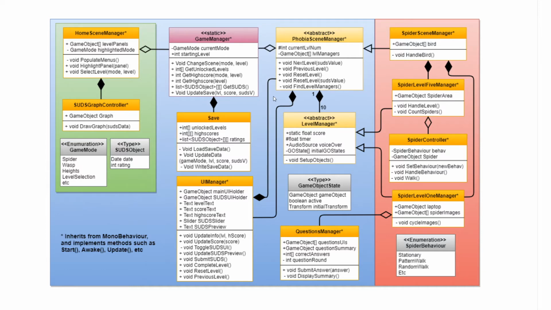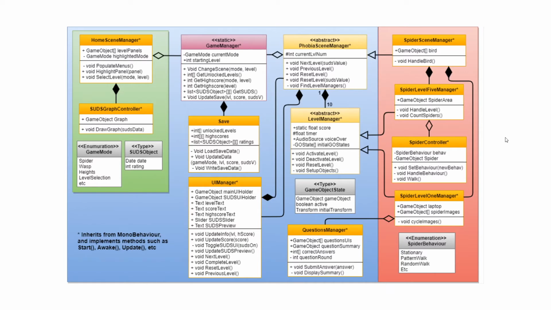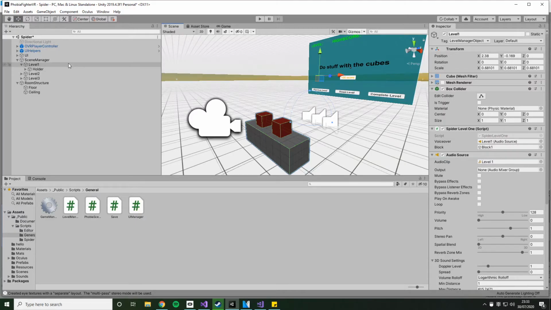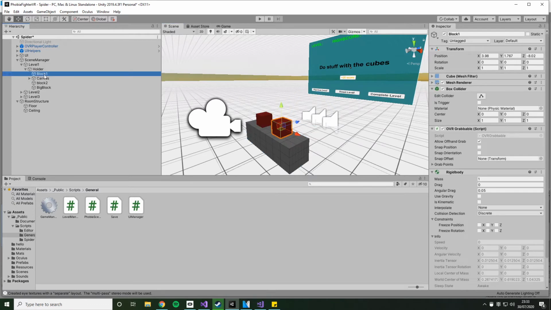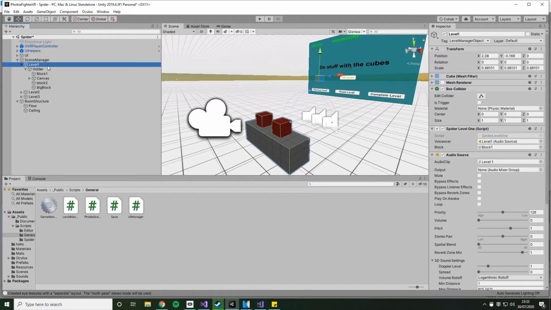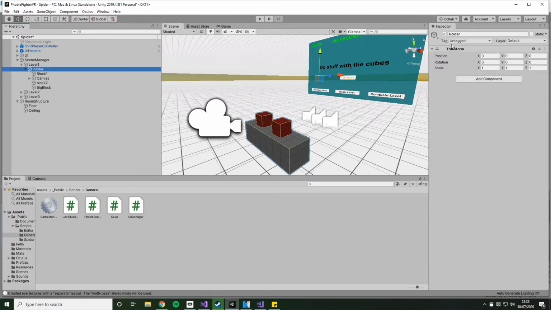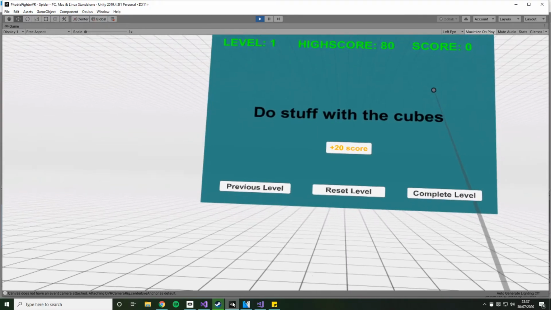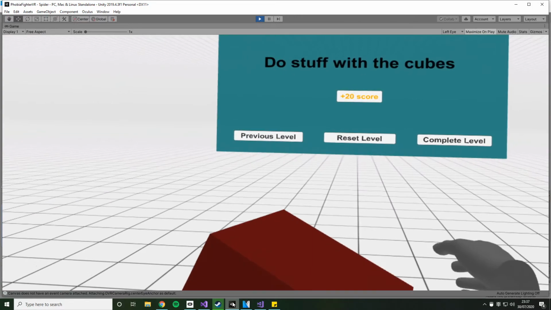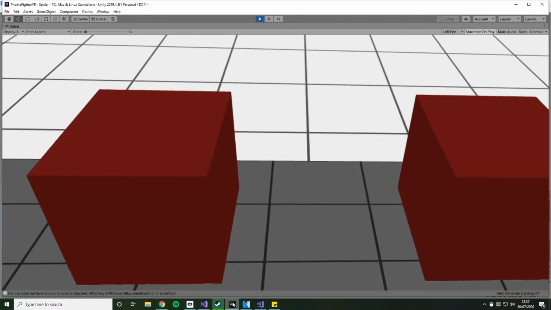In the revised version, I ended up just storing references to the level managers directly, and exposing activate, deactivate, and reset level methods. The game object the level manager is attached to has a child holder object, which is the parent of all the game objects used in that level. When Phobia Scene Manager calls activate level, the level manager activates its holder, which in turn activates all the children game objects. When the level activates for the first time, it will execute some code to remember exactly how that level is initially laid out, so that we can mess everything up within our scene, hit reset, and have all of our game objects return to their initial states.